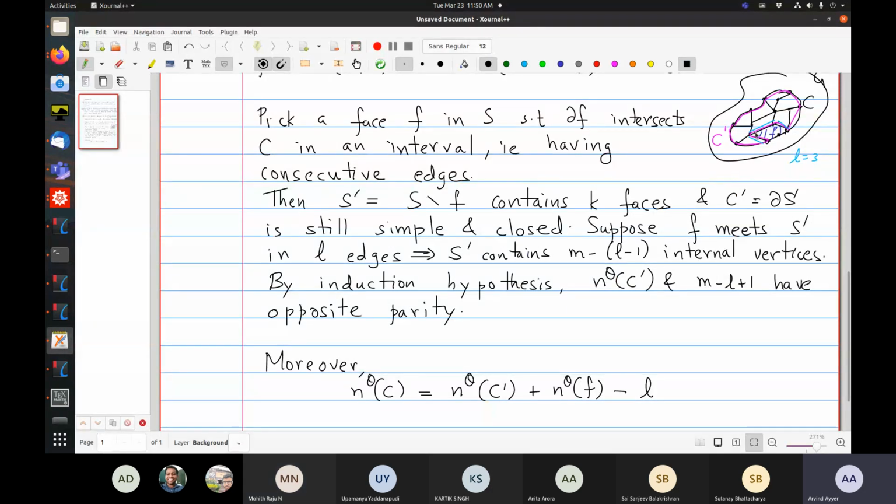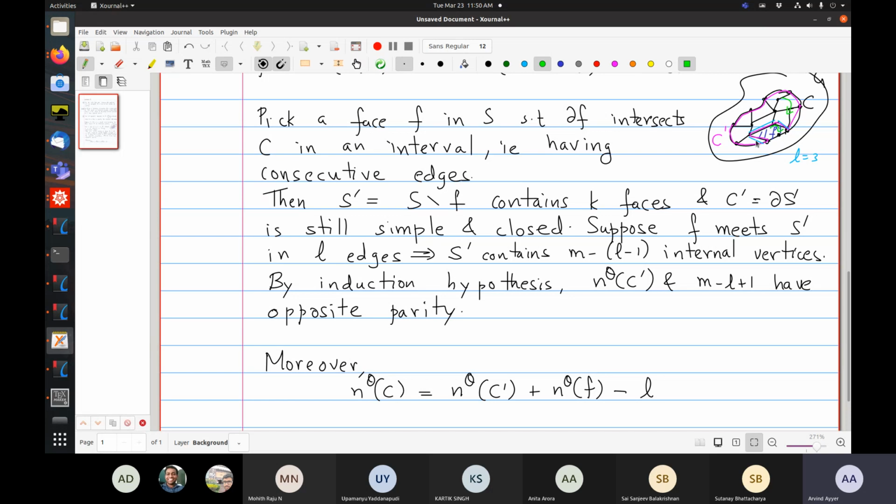So pick an edge here, let's say this one. It will either contribute oppositely to C prime, or it will contribute oppositely to F, because both are clockwise. So maybe I'll use another color. This is clockwise and this is also clockwise.